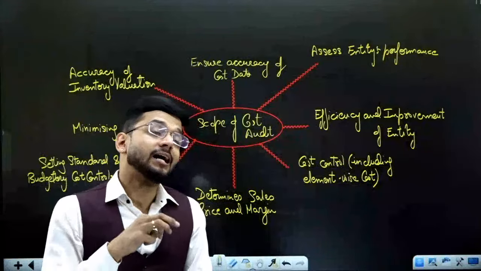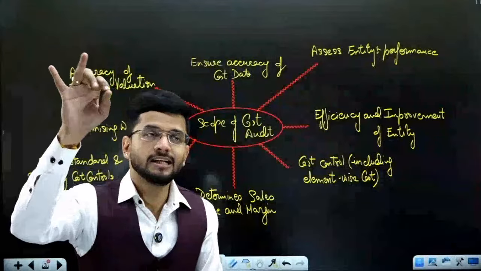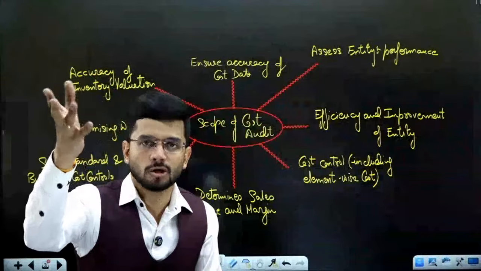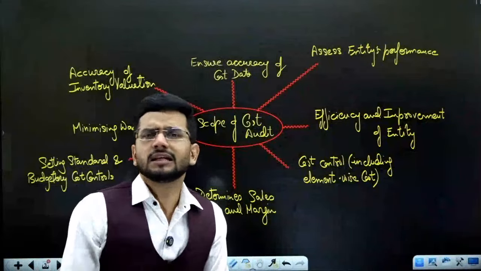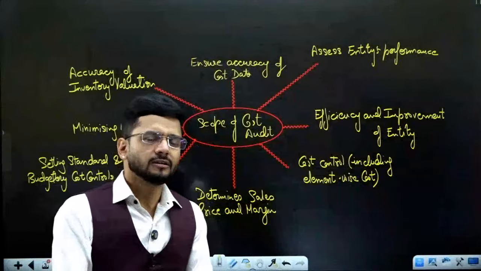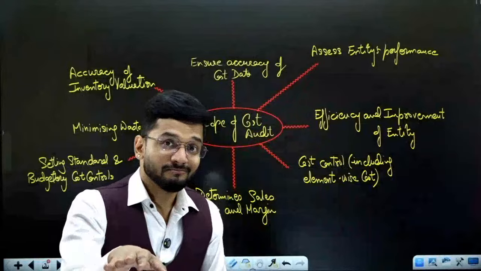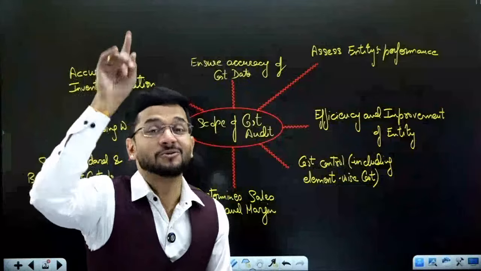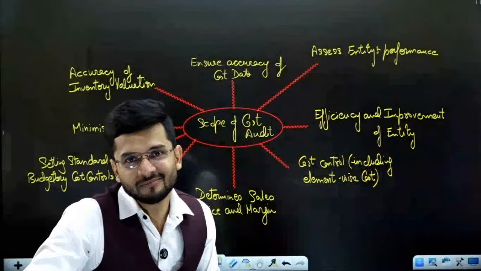Management told us that we have three methods of valuing the inventory: LIFO, FIFO, and weighted average. LIFO is not permitted, so we still have FIFO and weighted average. What we'll do is see what our profit is after using both methods, and wherever the profit is more, we'll use that method. We want to inflate our profit.